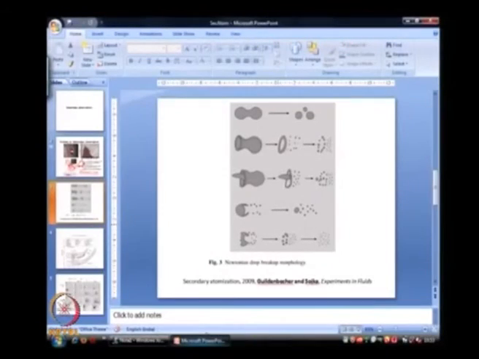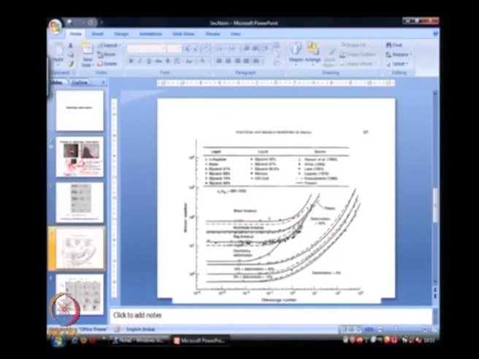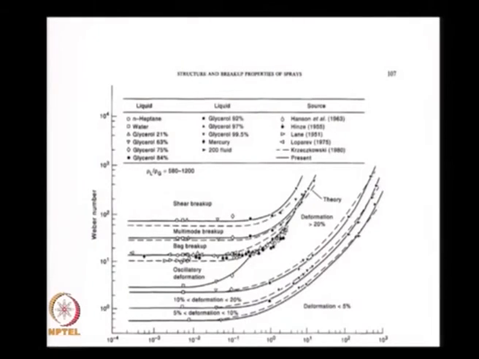So, what can we learn from that? The start of any understanding is experiments for the most part. So, let us see what experiments have shown in this particular instance.